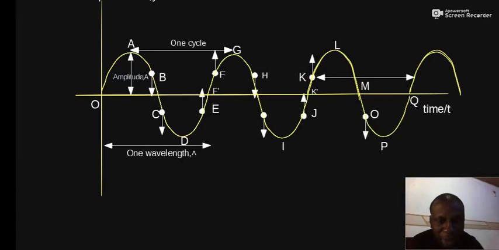So here we have the diagram. We are not done yet. Now you can see in the diagram that we have a point A at the top of the waveform, another point G, and another point L.